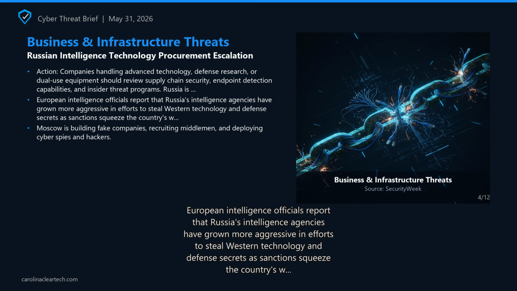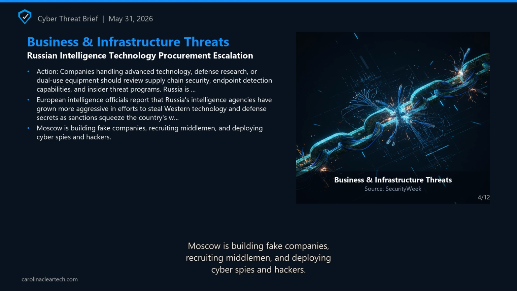Intelligence officials note Russia is deploying cyber attacks against European firms and critical infrastructure to gather information for potential exploitation. Sweden experienced an attack on a power plant last year where Russia-linked actors attempted to destroy the plant but were detected and blocked. Officials note Russia is taking greater risks and caring less about potential attribution after their activities.